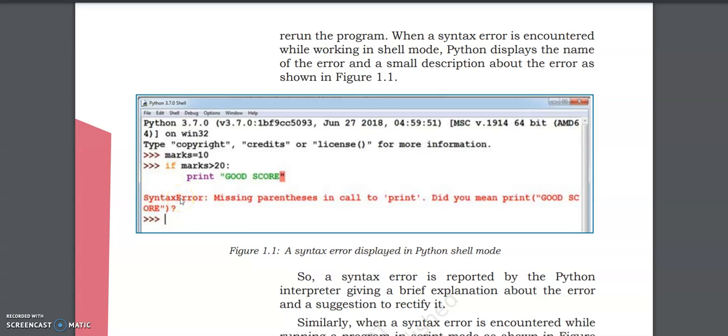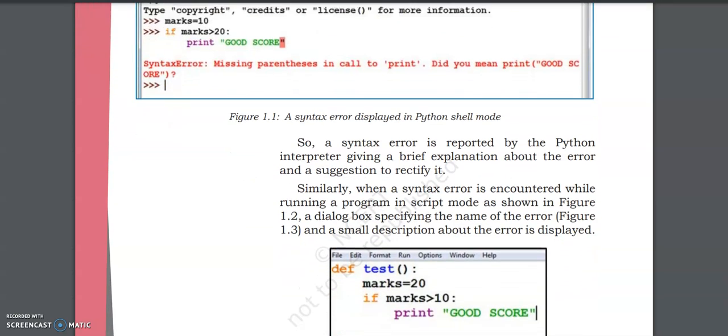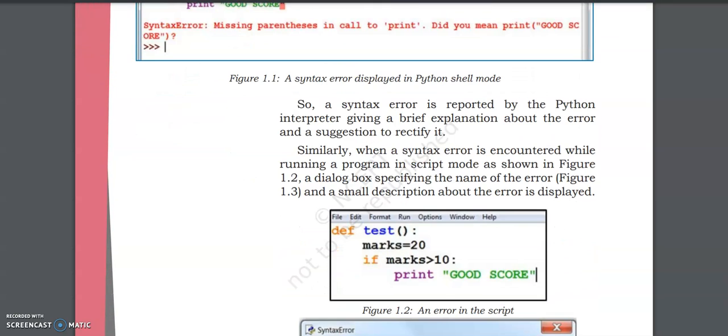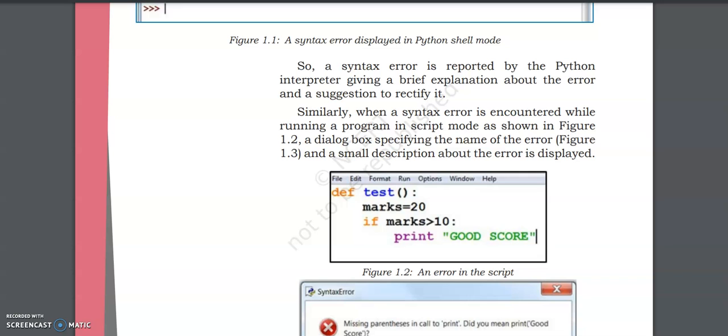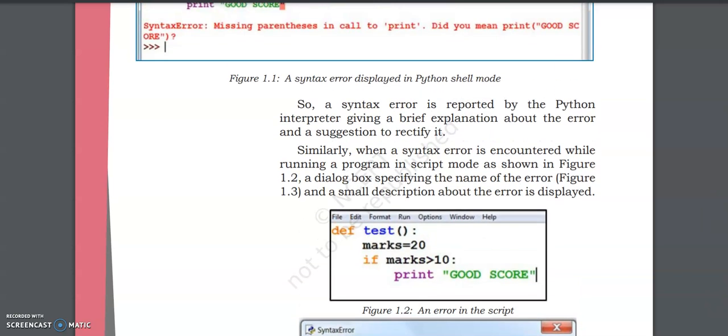This makes it easy for us to understand what kind of error it is and what the error wants. So a syntax error is reported by the Python interpreter giving a brief explanation about the error and a suggestion to rectify it. We have three things. First, it is a syntax error. Second, it is telling us what the error is, missing parenthesis. And third, it is giving us a suggestion to correct the problem. This is the suggestion.